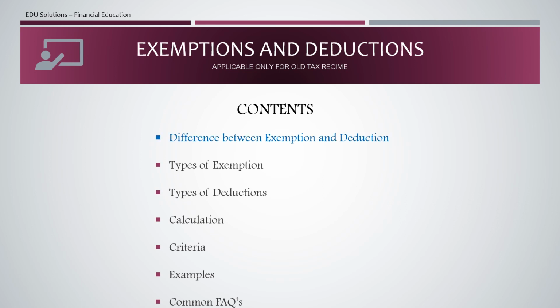First is the difference between exemption and deduction. What is the difference between exemption and deduction? Now, which are the types of exemption? Which are the types of deduction? What are the calculations? How is the exemption or deduction for each case calculated? What are the criteria or conditions? Then examples. Then some commonly asked questions.